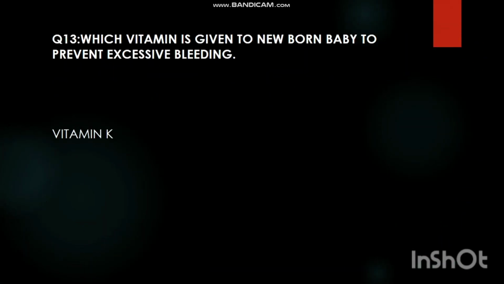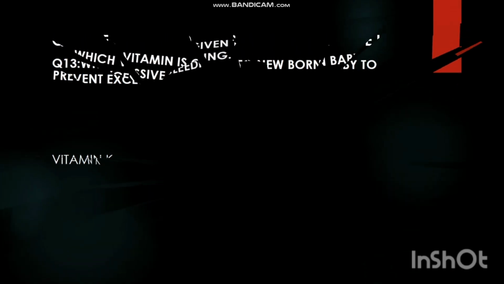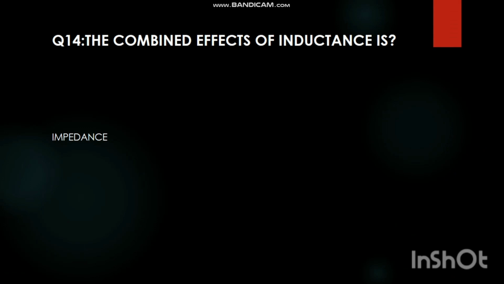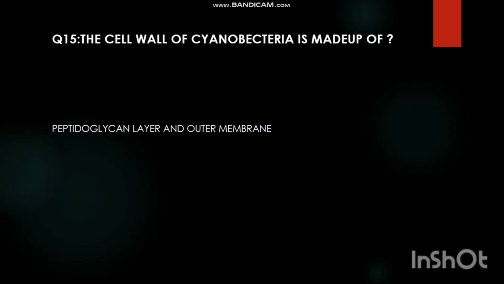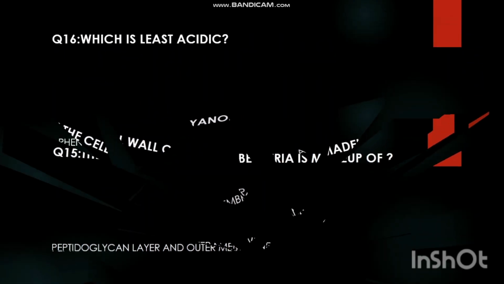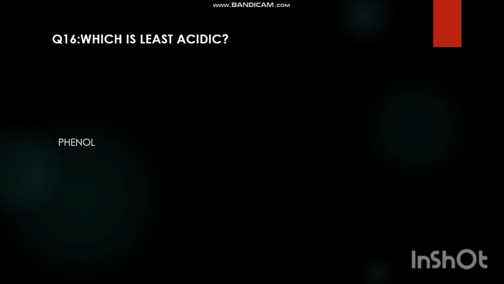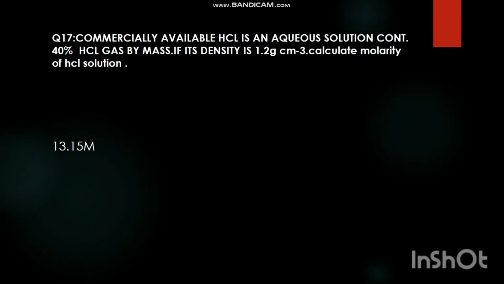Which vitamin is given to newborn baby to prevent excessive bleeding? Vitamin K. The combined effect of inductance and resistance is impedance. The cell wall of cyanobacteria is made up of peptidoglycan layer and outer membrane. Which is least acidic? Phenol. Commercially available HCl is an aqueous solution containing 40% HCl gas by mass. Its density is 1.2 gram per cubic centimeter. Calculate molarity of HCl solution. 13.15 molar.